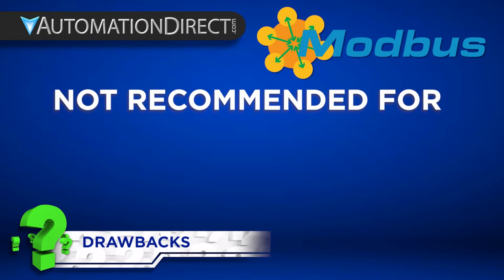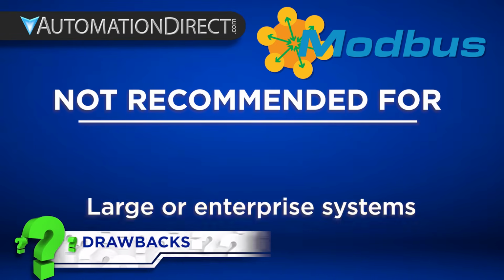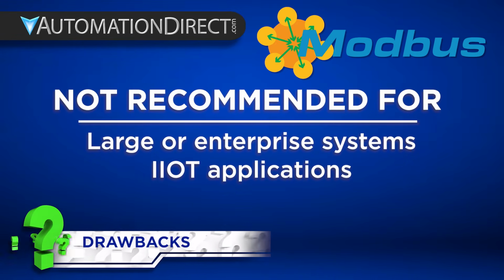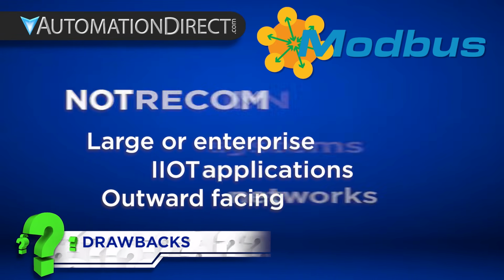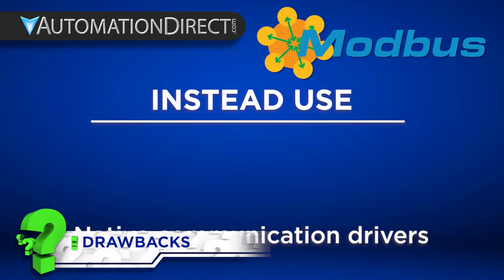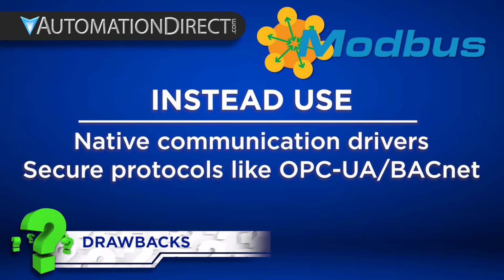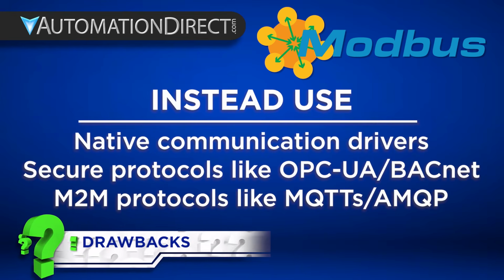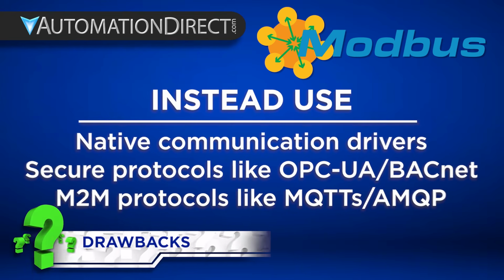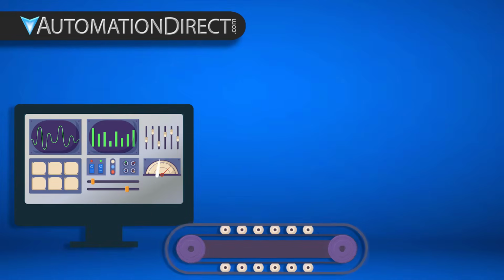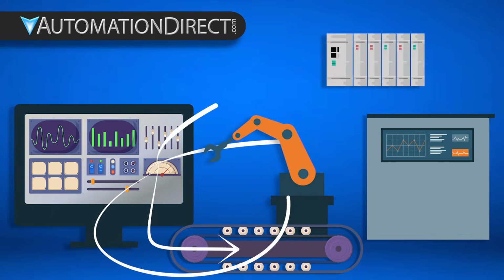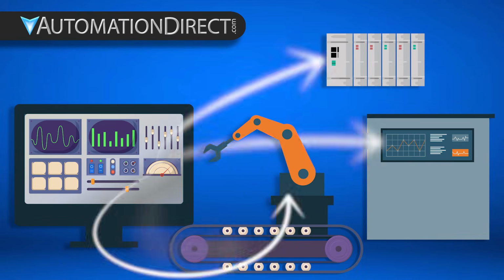Because of these limitations, Modbus isn't usually the first choice for large, information-rich systems or IIoT applications. Native communication drivers or protocols like OPC UA or MQTT are usually better suited for those roles. And yet, Modbus remains incredibly relevant, especially in today's mix-and-match system architecture.